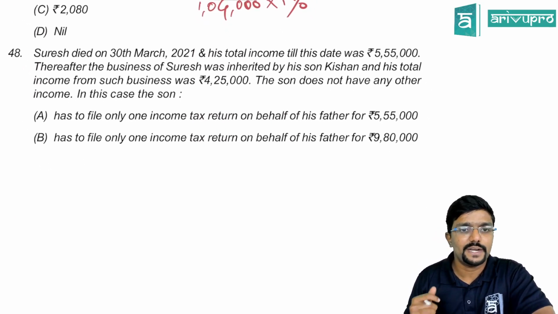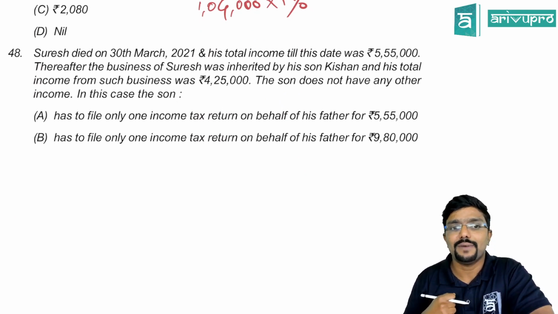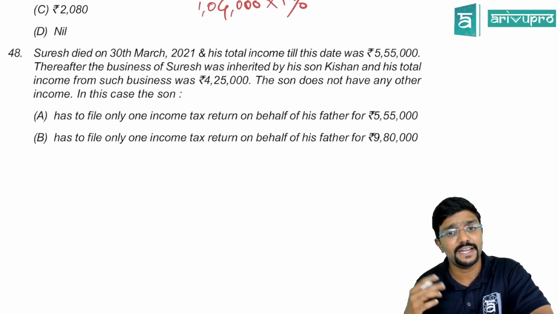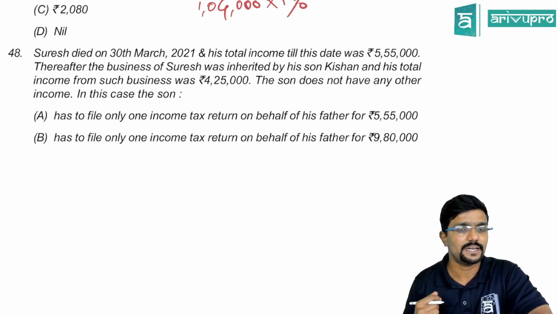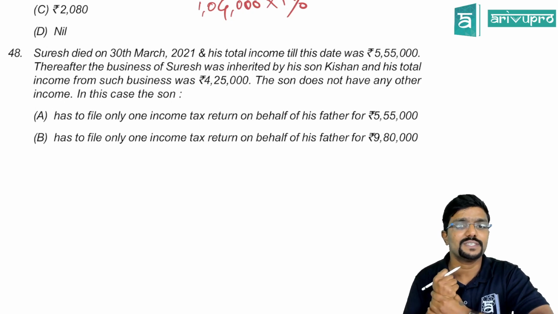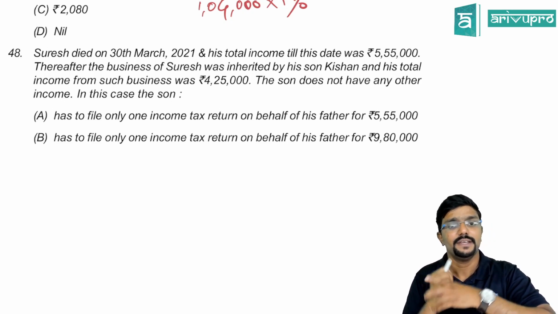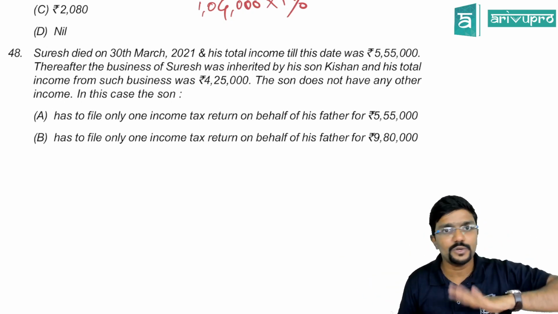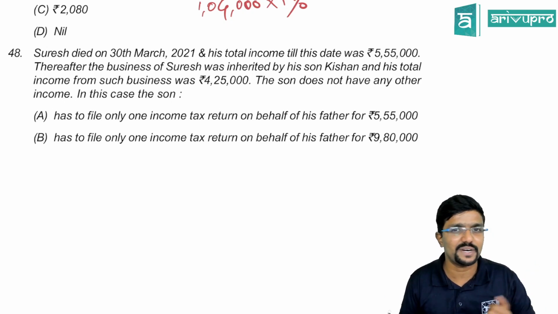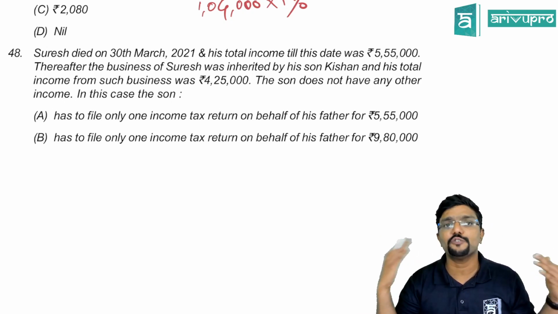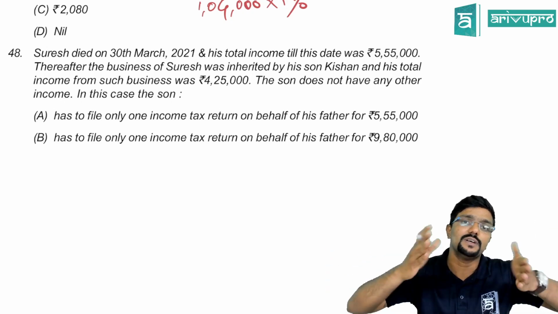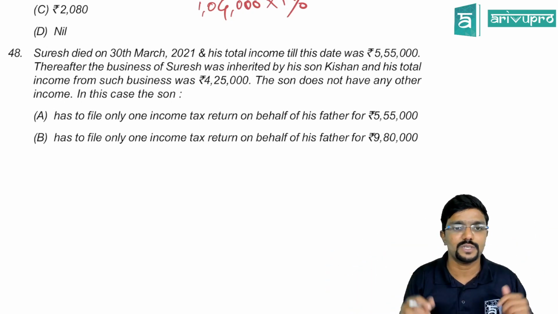Okay. Next, 48. Suresh died on 30th March 2021 and his total income till this date was 5,55,000. That is till the date of death. Thereafter, the business of Suresh was inherited by his son Kishan and his total income from such business was 4,25,000. The son does not have any other income. In this case, the son has to file a separate return, guys. For his father also, he will be the representative. He will file the return as representative assessee. And for himself, he has to file a separate return. It's not like he will club both and file one return. No, he has to file two separate returns.